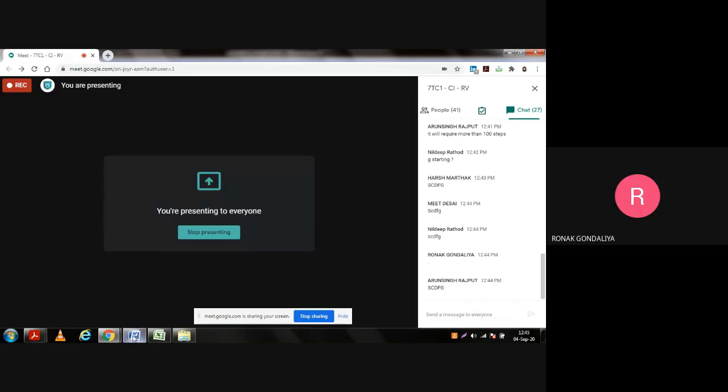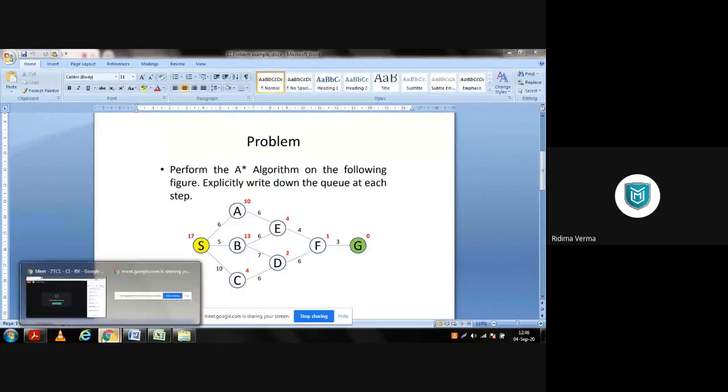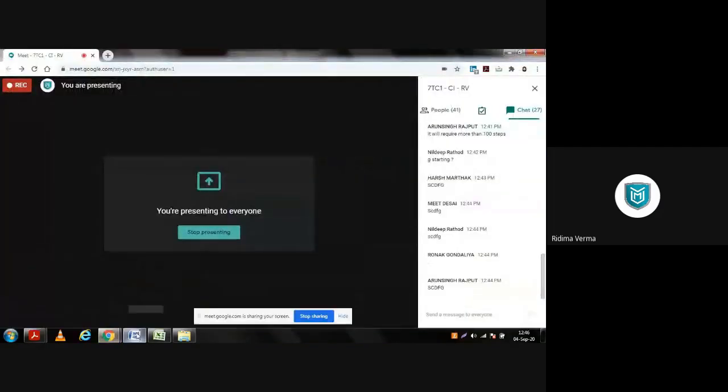Ma'am, okay, I'm just showing you the diagram. Now we are starting from S and we have to reach G, that is the goal state. So what steps did you follow? You can unmute yourself and explain, that's fine.